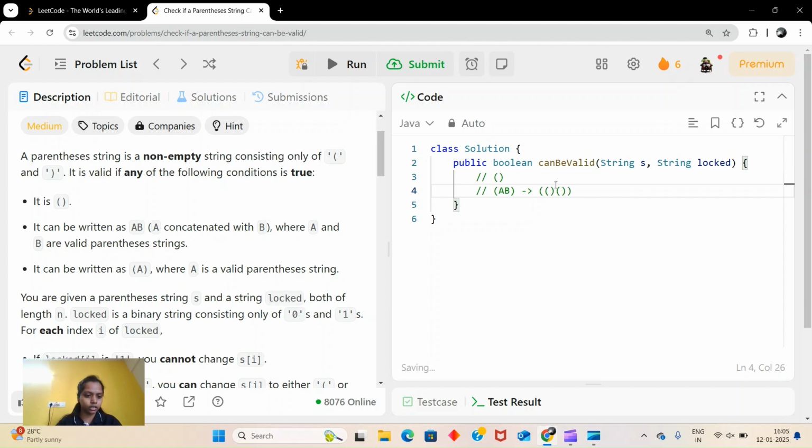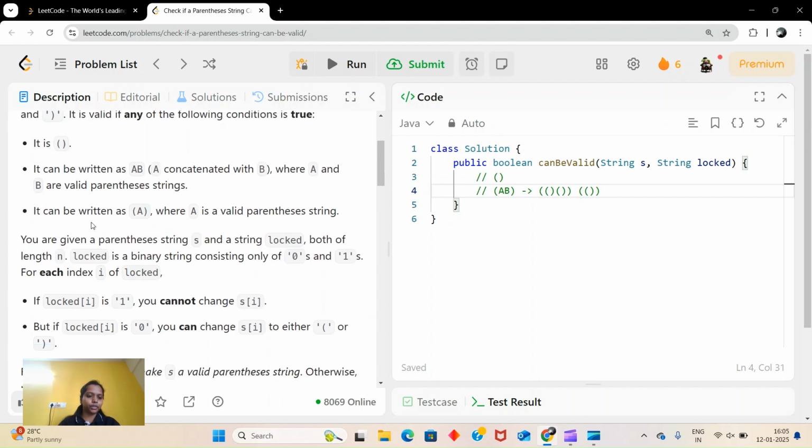So this is valid. Again, it can be written as (A), where A is a valid parenthesis, the same as this. If any of these conditions is true, then we can say this is a valid parenthesis string.